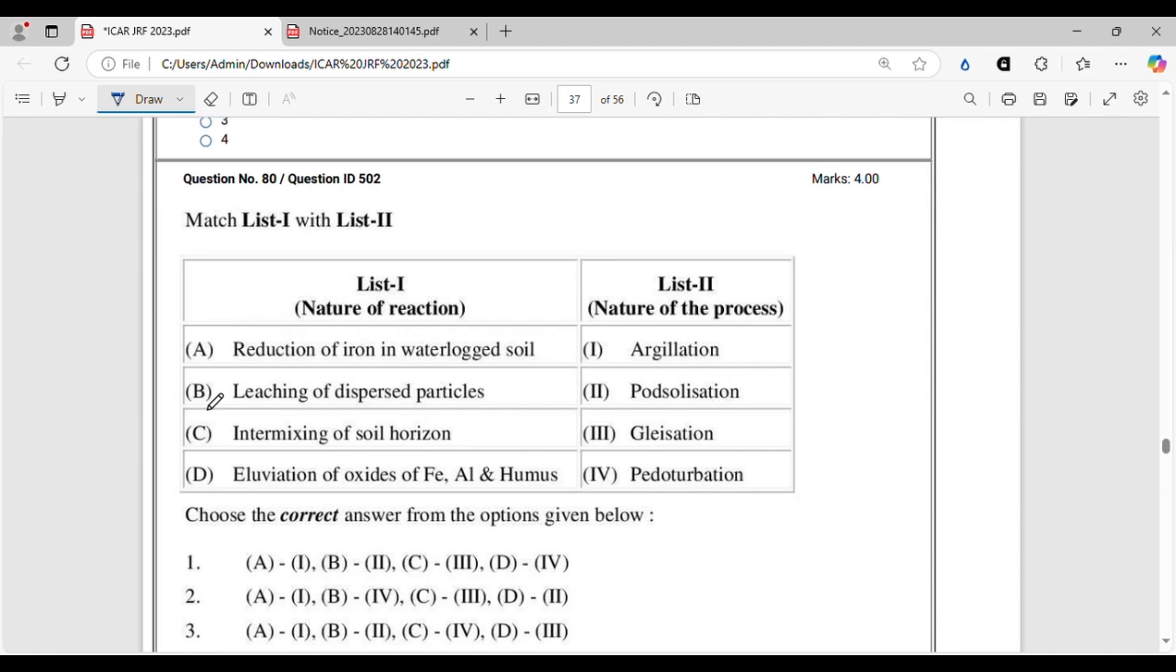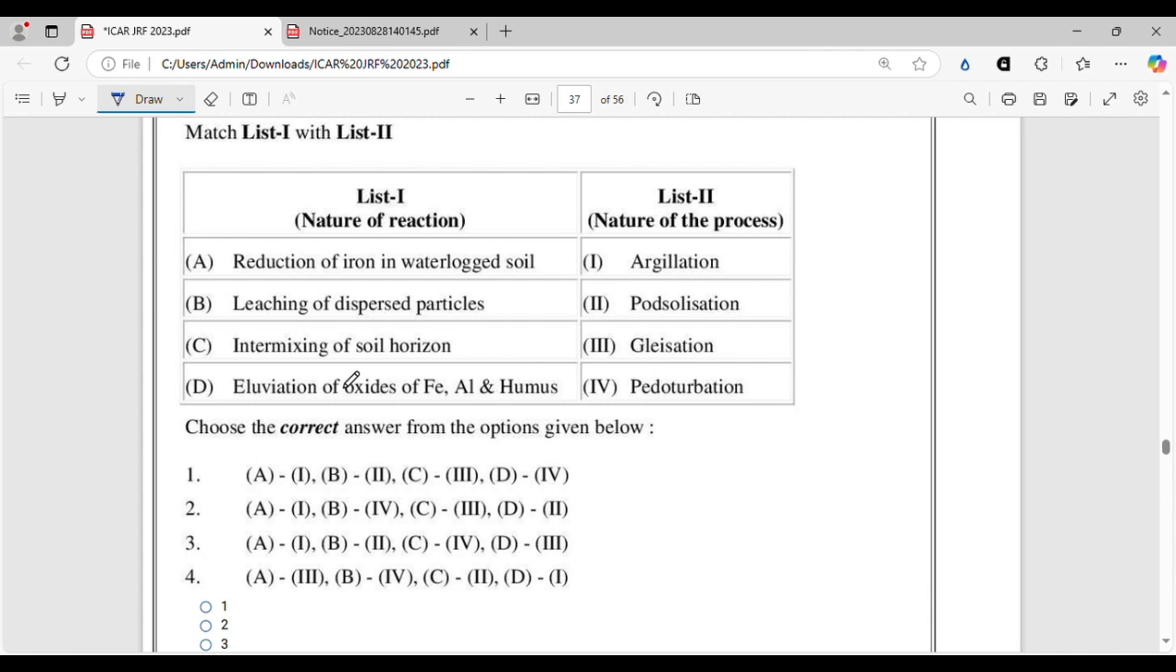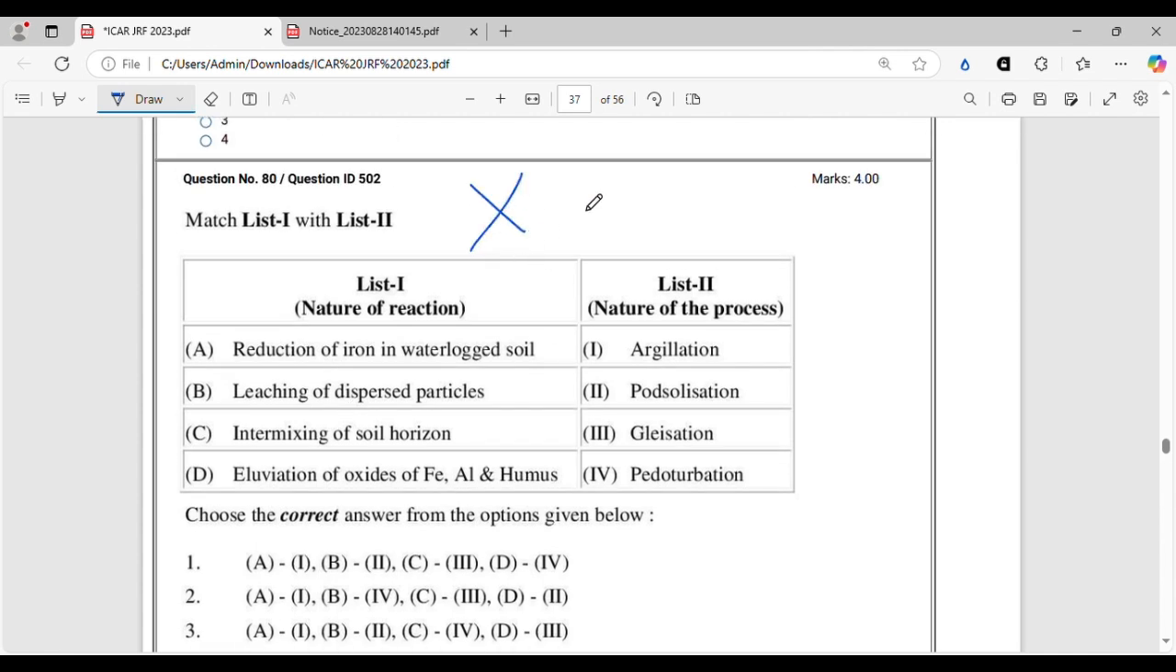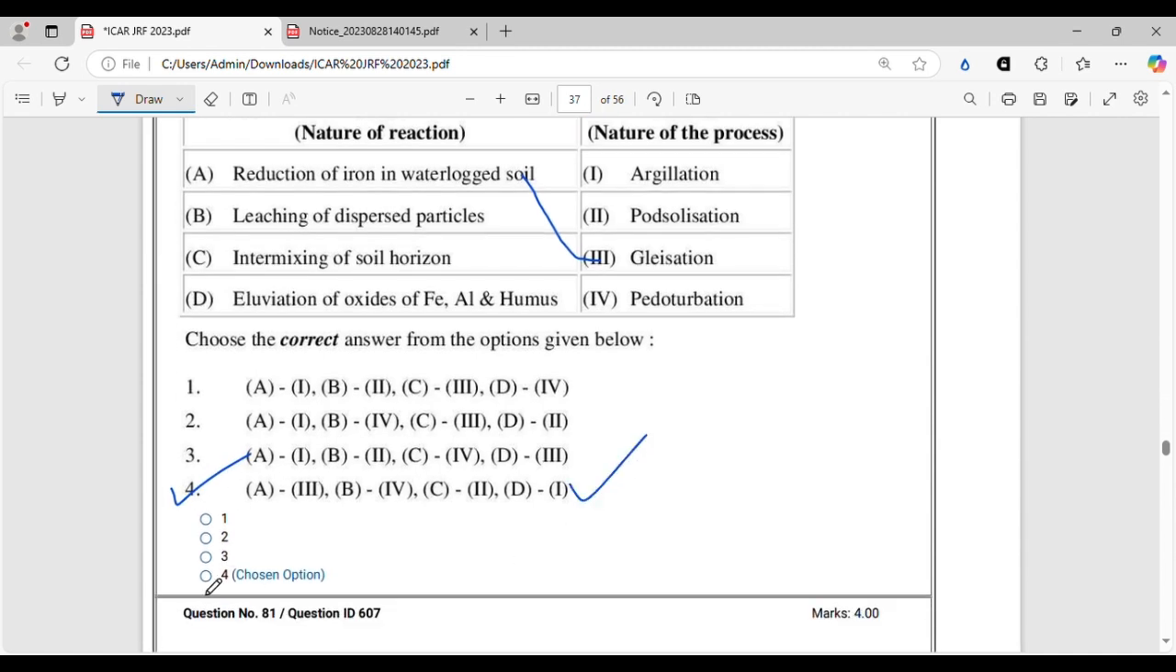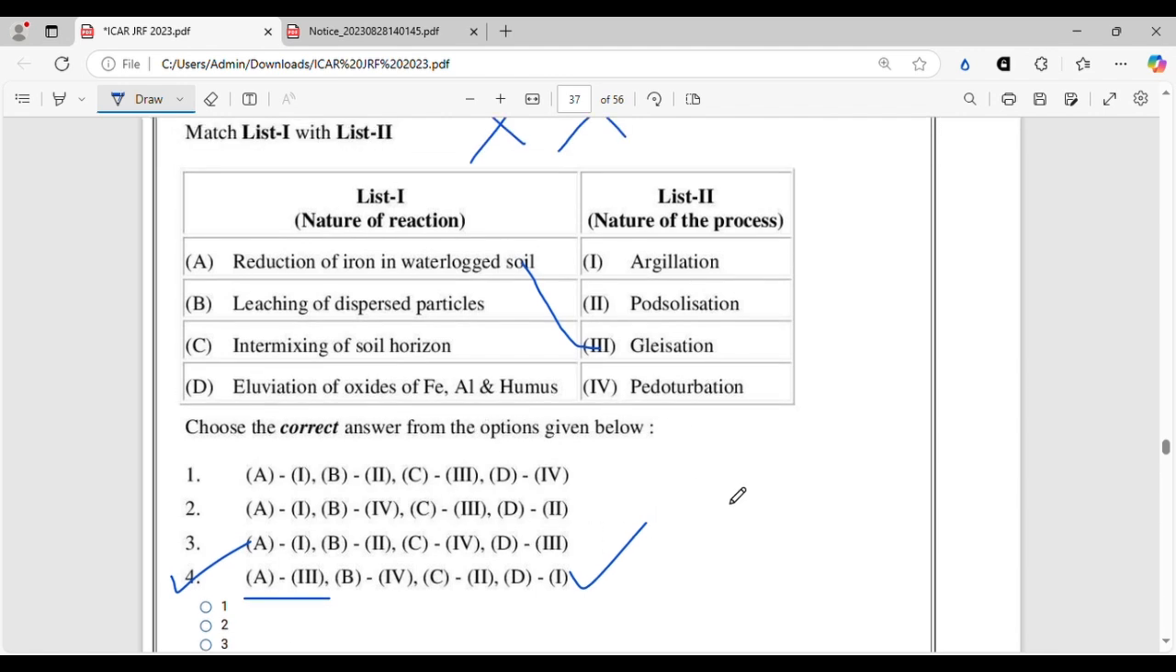So here, this question, I can say, this question was given wrong. This question had a lot of controversy, but still they did not drop this question. But you can see this question is given wrong. There is no correct sequence of the options, but we'll see. Reduction of iron in waterlogged soil is gleization. All right, A3. Here, if you hit it as option 4, because A3 is there, then okay, in the final answer key they have given it as option 4 only, but if you check the other sequence, those are not correct.